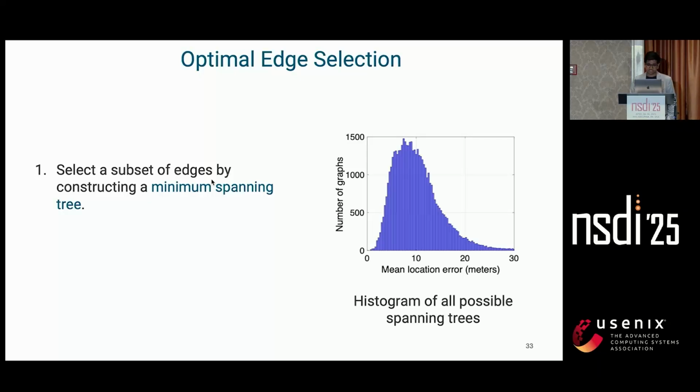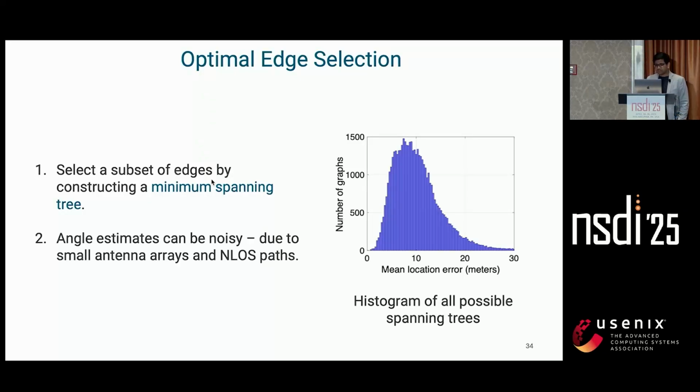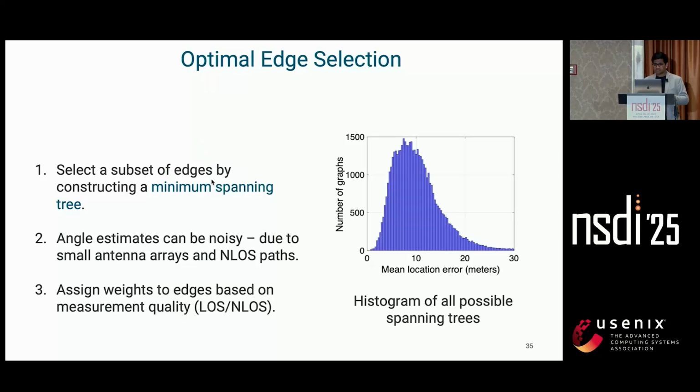include in optimization. And the reason for this is that the angle estimates that we got, they can be really noisy, especially due to the small aperture of the devices they are fit in, and also due to factors like occlusions, reflections, and non-line of sight paths. So we assign weights to these edges based on the measurement quality, where we factor in the angle confidence and non-line of sight detection. And now, instead of just minimizing the edges, we get an optimal selection of the tree that gives the same accuracy and same localization performance.